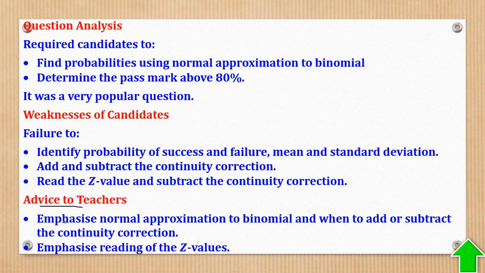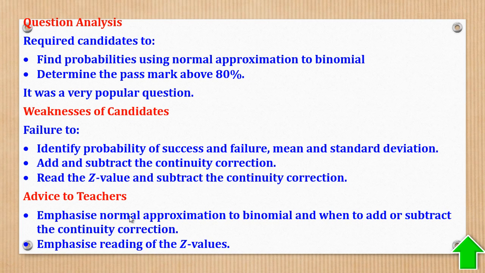So advice to teachers: emphasize normal approximation. With normal approximation to binomial, you must be careful about when to add and subtract in the continuity correction. So you know when to subtract and when to add. Emphasize reading z values.